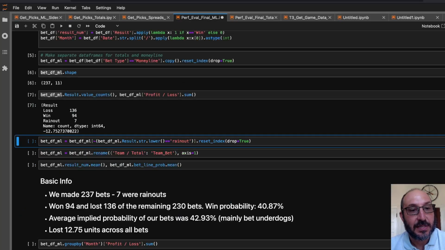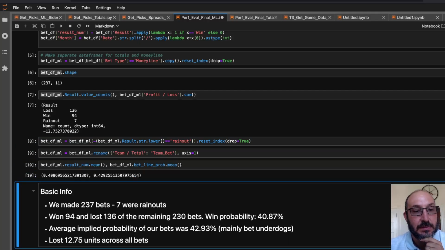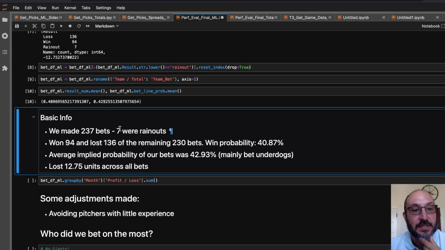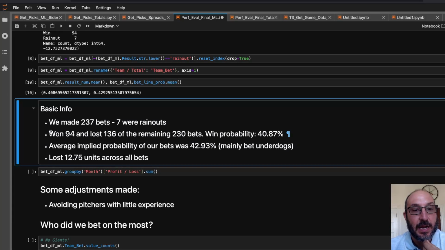So just doing some processing. You see, we bet 237 times on the money line. 7 of them were rainouts. Of the remaining 230 bets, we won 94 and we lost 136. So we won with a probability of 40.87%. Now, we were mostly betting underdogs, so that might not be too bad, but unfortunately, our average implied probability across all our bets was 42.93%. So we were betting underdogs, but not quite to the extent where a 40.87% win probability would have been good.